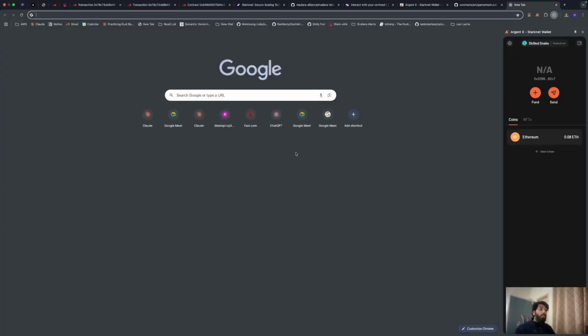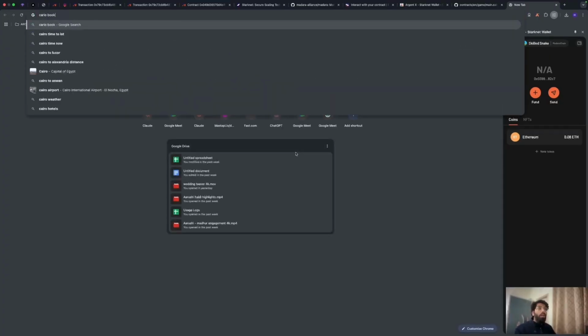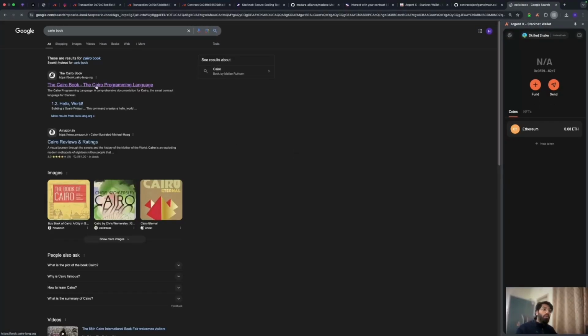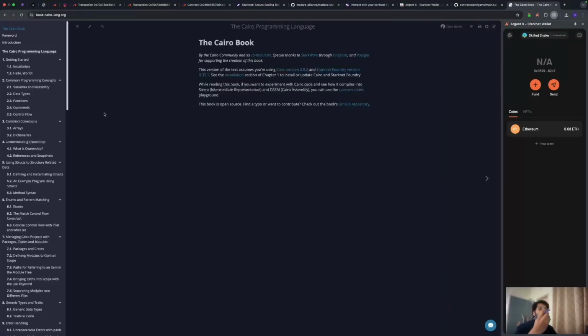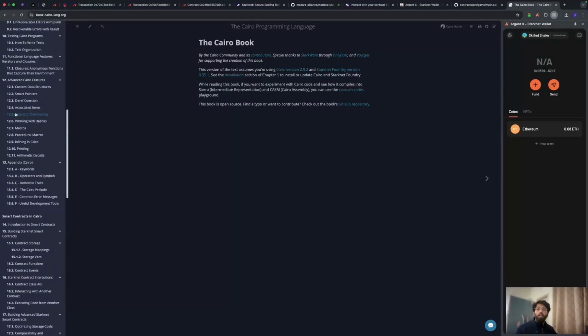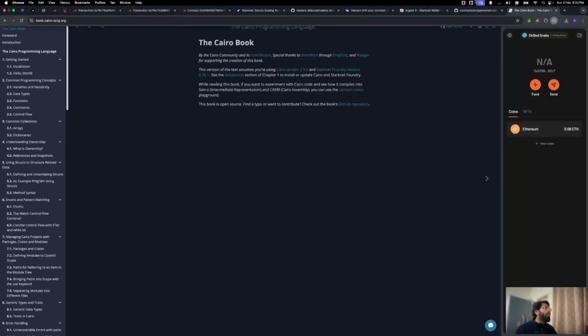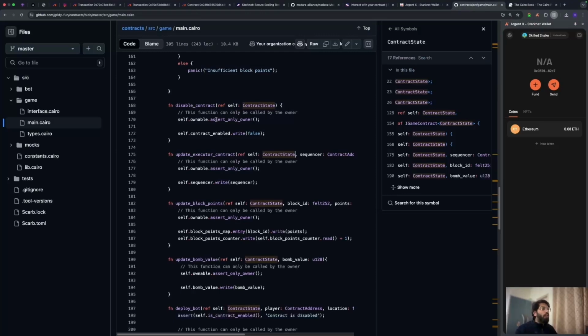The best way to understand Cairo, I think, is using the Cairo book itself. Let's check it out, the Cairo book. This describes everything in Cairo that you would want to understand. This is like the Solidity book, if you remember. Now you're going to find a similar book for Starknet. You're going to find an architecture diagram for Starknet and everything. We'll be linking that down so you can check that out as well. So let's go back to the contract.